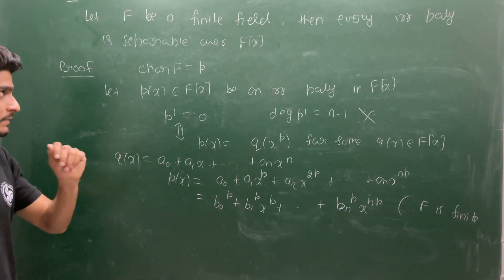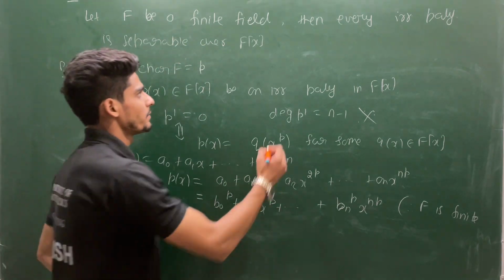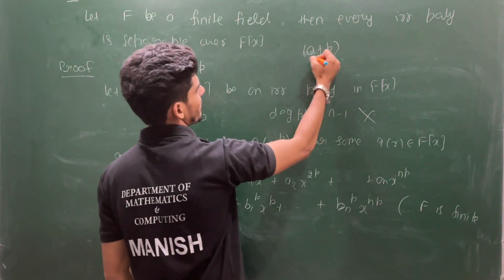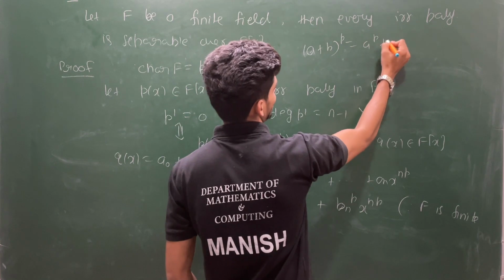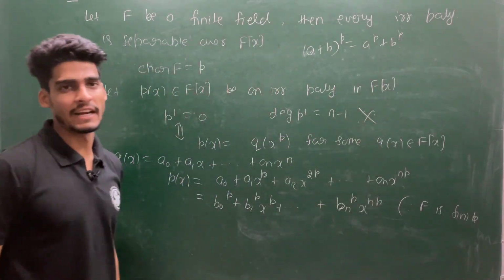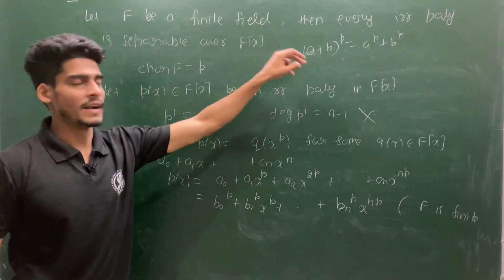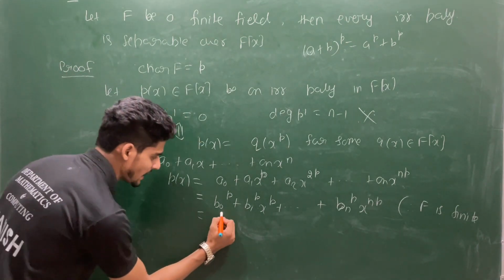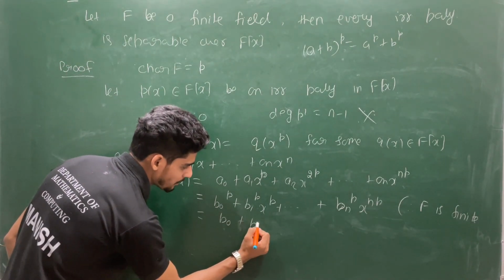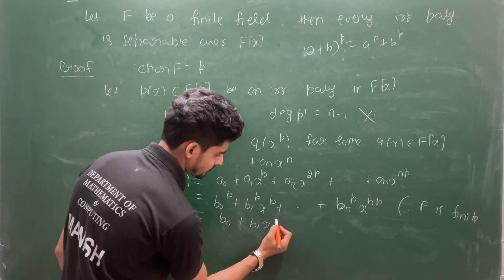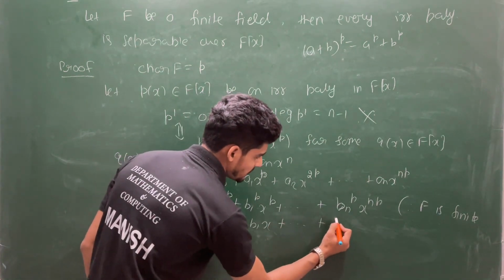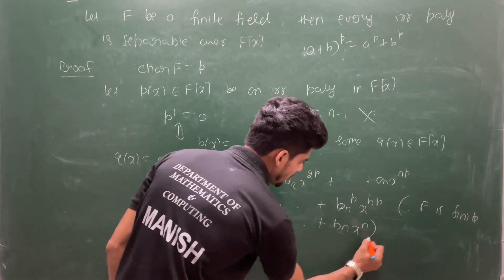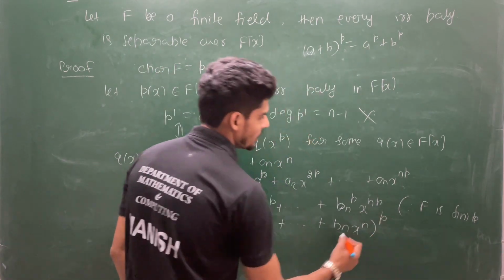Otherwise I cannot write this step. And also I know that in a field with characteristic p, (a plus b) to the power p is the same as a^p plus b^p. This is true for every a and b when I am in a field of finite characteristic. So by using this property I can write it as (b0 plus b1 x plus up to bn x^n) whole to the power p. This I can write.